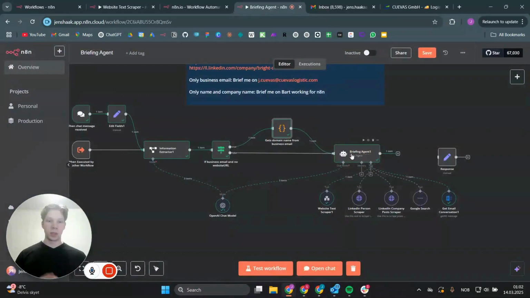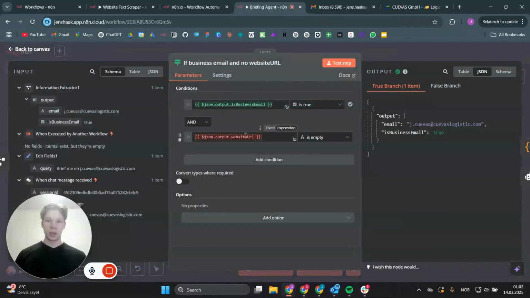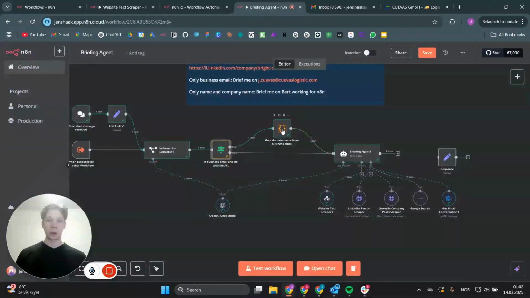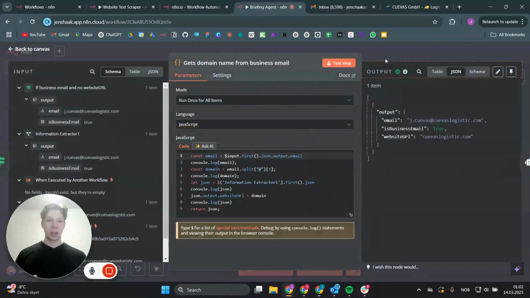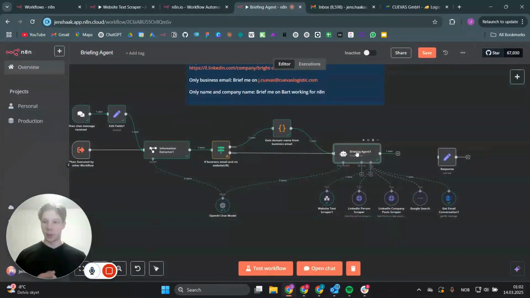So when we put this into our AI agent right here, it will either get the website URL from this if node with json.website URL right here, or that website URL will be set in here. So we'll anyway know what the website URL is.